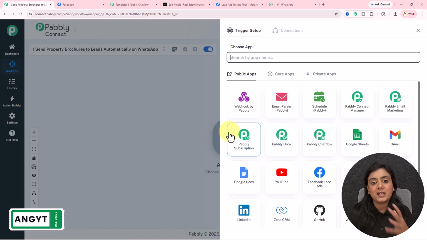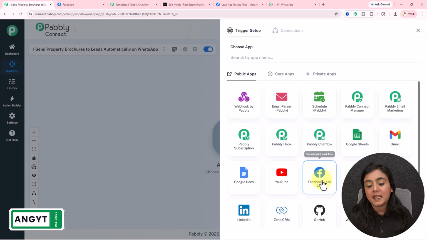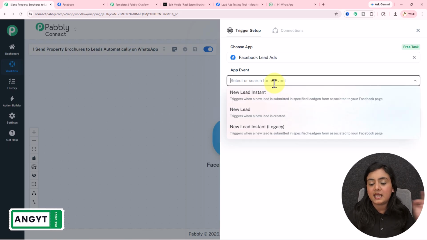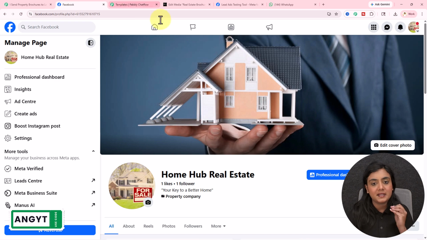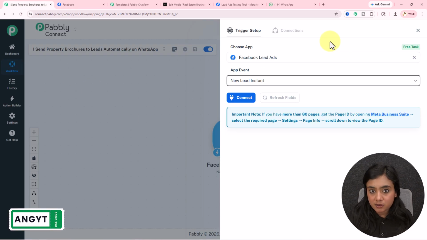Let me show you how you can set up the trigger. For the trigger application, select Facebook lead ads and for the event select new lead instant. I want that as soon as and instantly a Facebook lead is generated for my real estate agency, automatically the trigger should capture the response of that. Then click on this connect button.